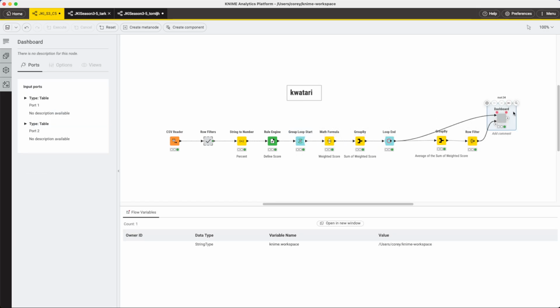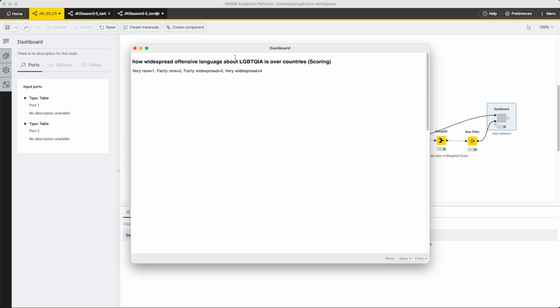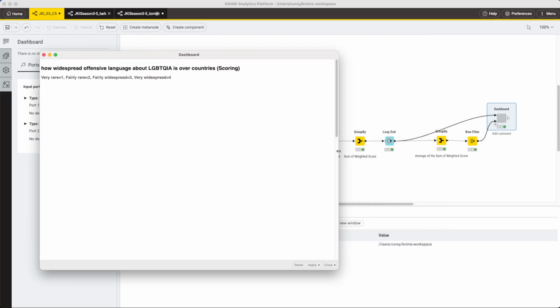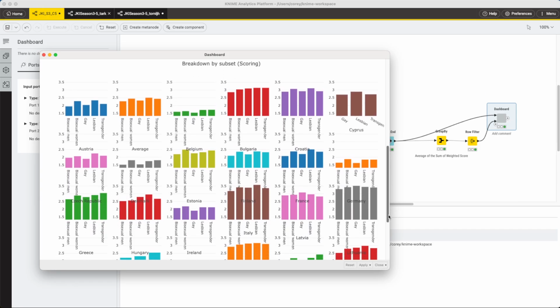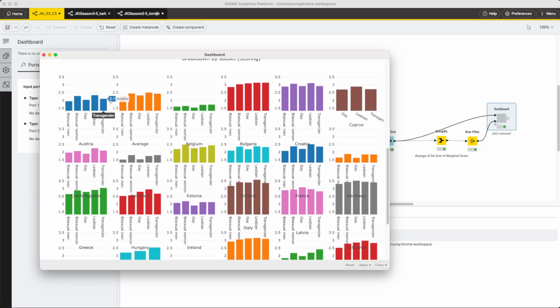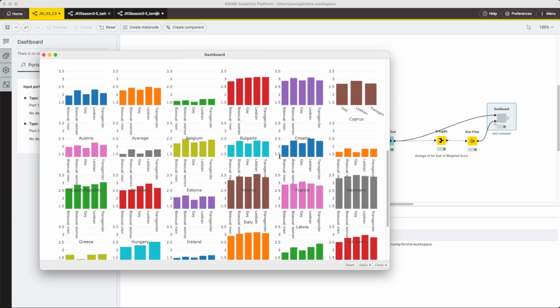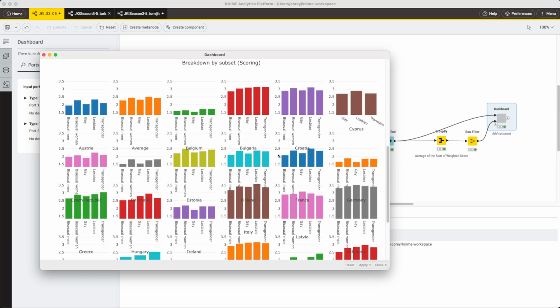Looping through there though, let's look at the dashboard. So we scroll down and we see all of these different bar charts representing the distribution of the responses across the different member states of the EU.